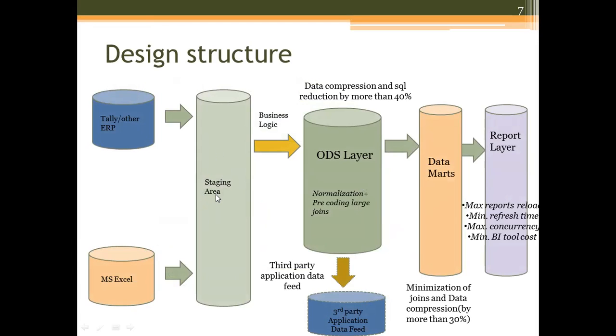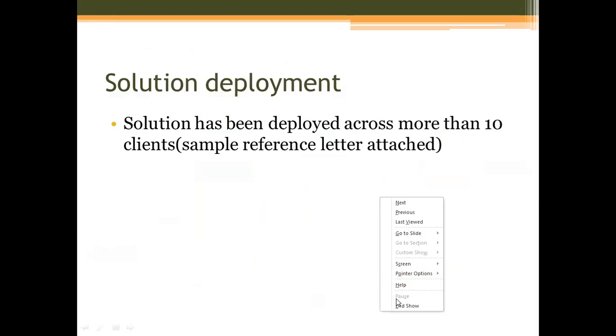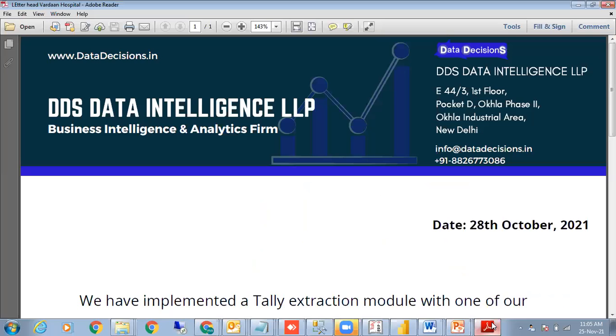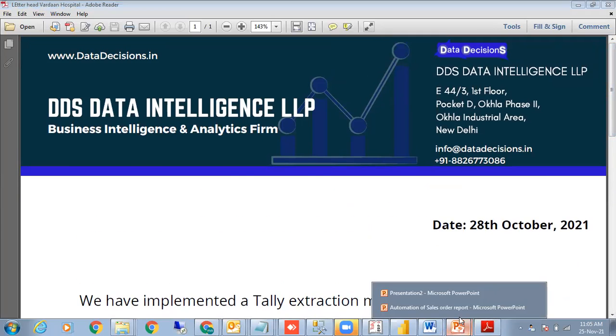The staging layer is a JSON file. Between the staging and the normalization layer, the ODS layer and the data marts, we have used Power BI. So this solution is referenceable. We have already deployed it, and our client has very kindly given us a reference for the same.